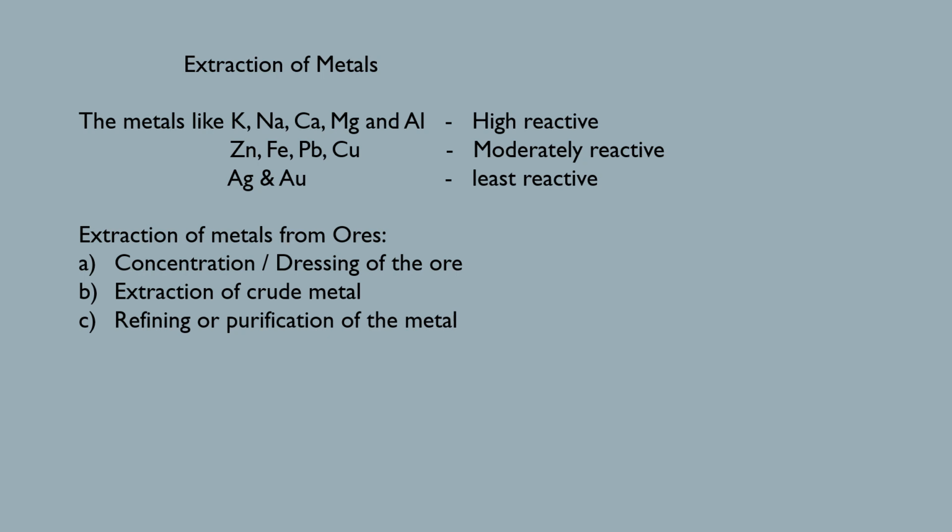So metallurgy is the process of extraction of metals from the ores, which includes three steps: concentration or dressing of the ore, extraction of the crude metal, then refining or purification of the metal. These are the three steps of extraction of metals.